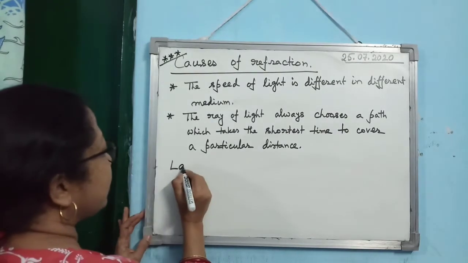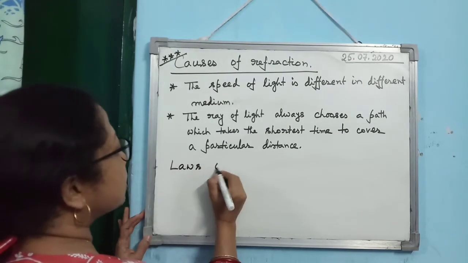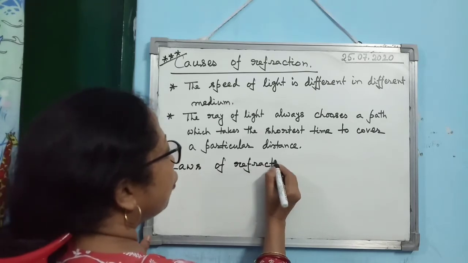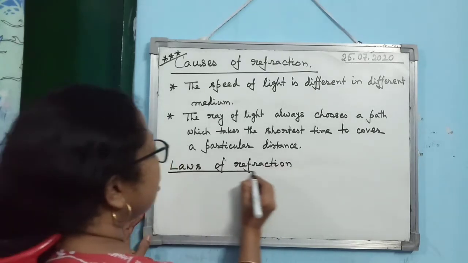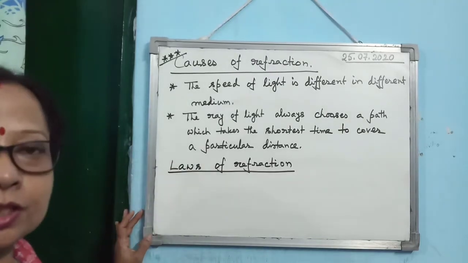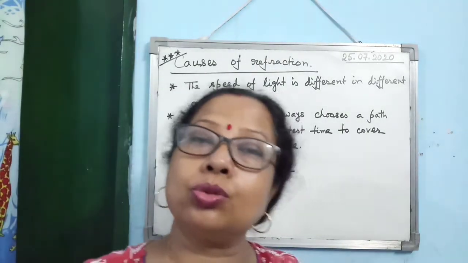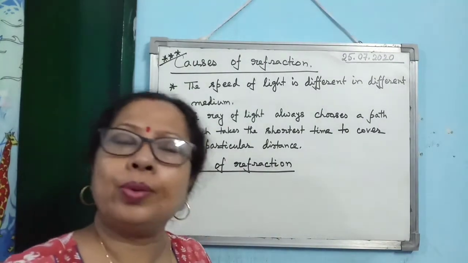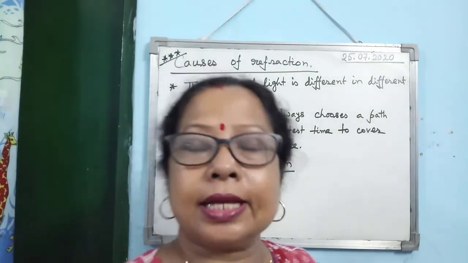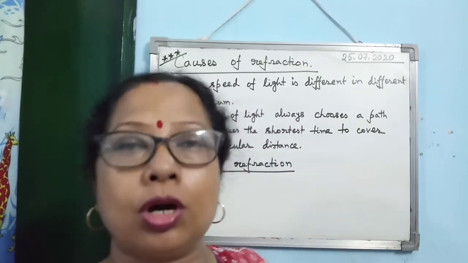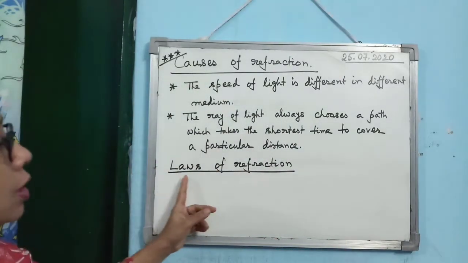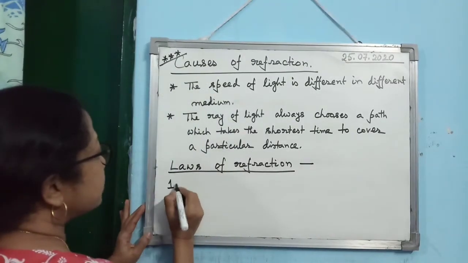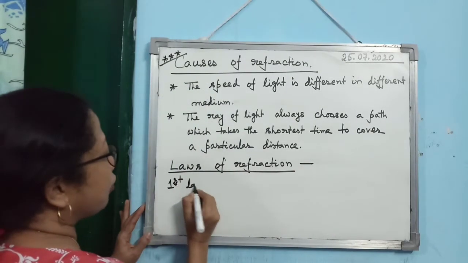The next point is that whenever refraction takes place, it always follows certain laws. Just like reflection, which also follows two laws, whenever refraction of light takes place, it obeys two laws. These two laws are known as the laws of refraction. Now, what is the first law of refraction?